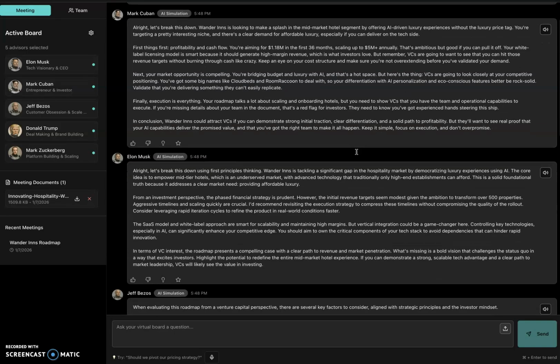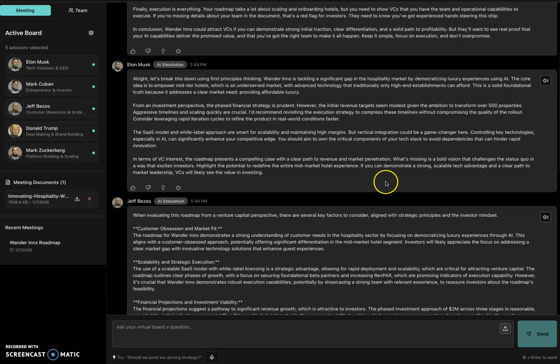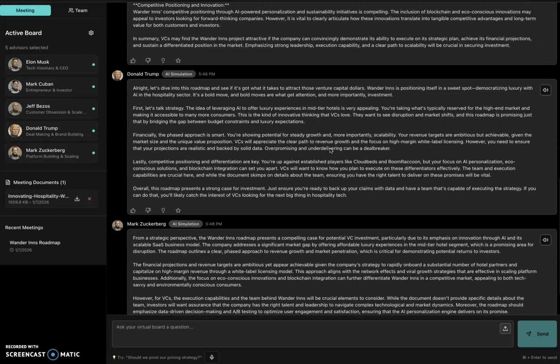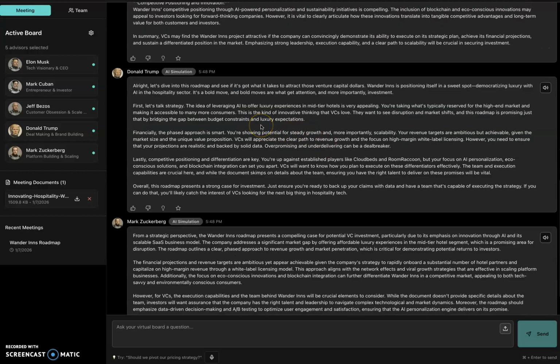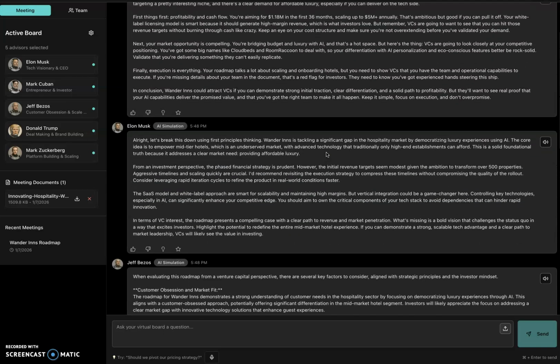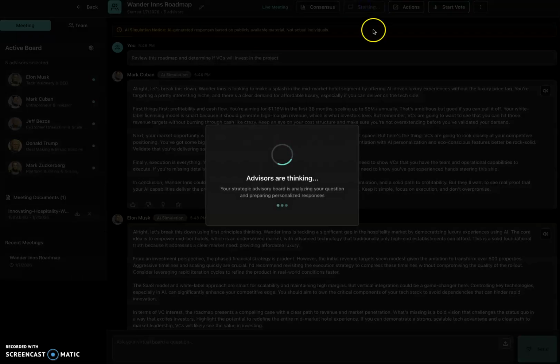So Mark Cuban, he's saying what could attract VCs. Elon Musk is breaking this down in his principles. Jeff Bezos, the way he thinks, the way he communicates, and even Donald Trump. And Mark. So you have all these first opinions. They're in conclusion. So I can look at this, and this is their first pass. So what do I want to do now? I want them to debate about this. So I'm going to click on the debate button.